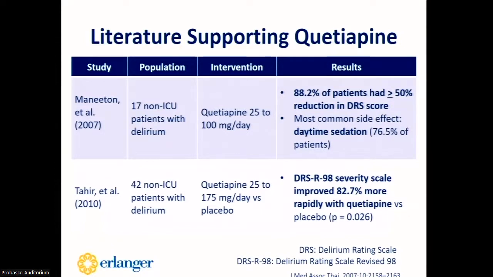In 2007, there was an open label study investigating the use of quetiapine in a small population of non-ICU patients, and they found that 88.2% of patients had a 50% or more reduction in their delirium rating scale, and the most common side effect they saw was daytime sedation. In 2010, there was a randomized control trial of just 42 non-ICU patients with delirium, and they found that delirium improved 82.7% more rapidly in those patients that were on quetiapine. Therefore, quetiapine does have some supporting evidence for delirium resolution in this patient population.